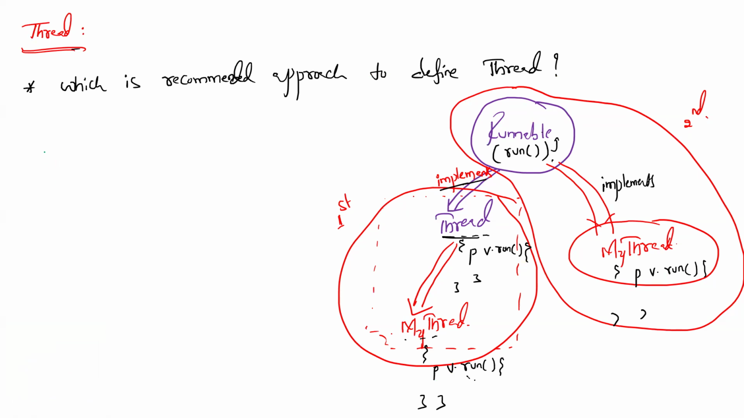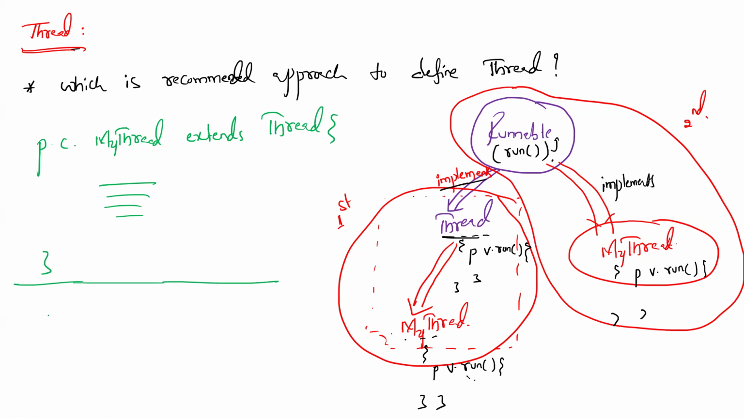Then, to understand which approach is recommended, let me write the quick syntax. What is the first approach? public class MyThread, a programmer defined class, which extends Thread class. This is the first approach, right? Then here we are going to write the run method and those things. What is the second approach? public class, the programmer defined class called MyThread only, which implements the interface named Runnable. This is the second approach.